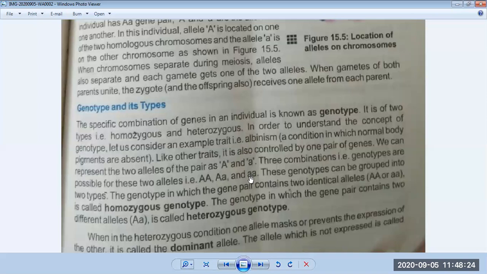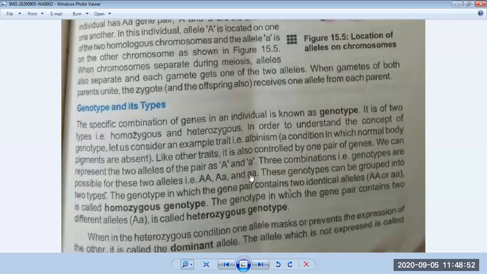Because you can see they both are recessive genes. Because of that, no body pigment is shown on the offspring. So the offspring has no body pigment on its body, and it will be called an albino. The trait will be called albinism, and the person will be called an albino. It has both recessive genes in its body.